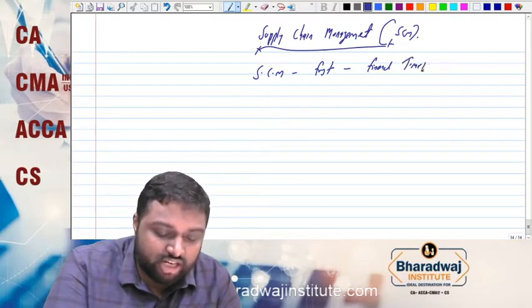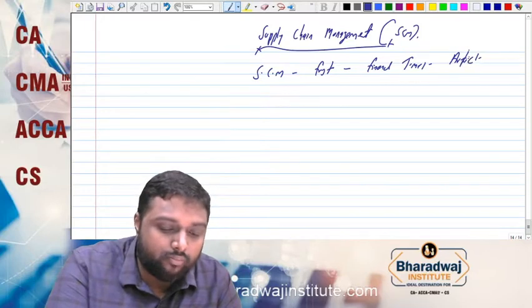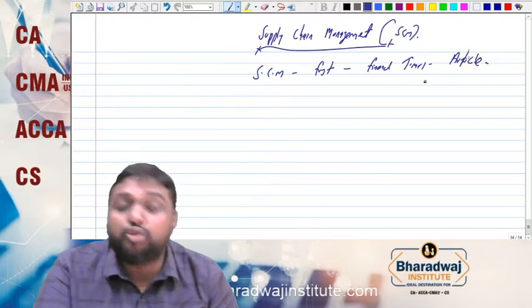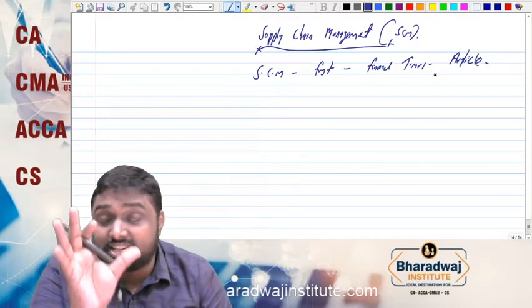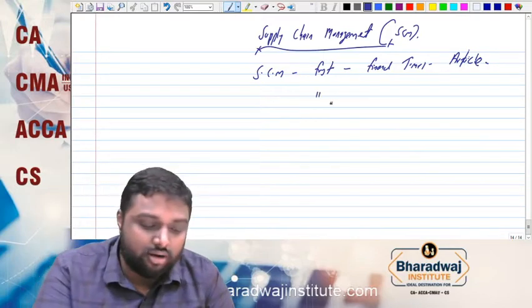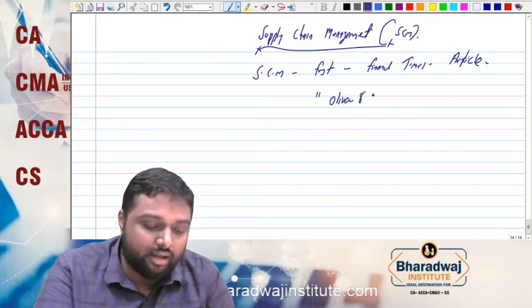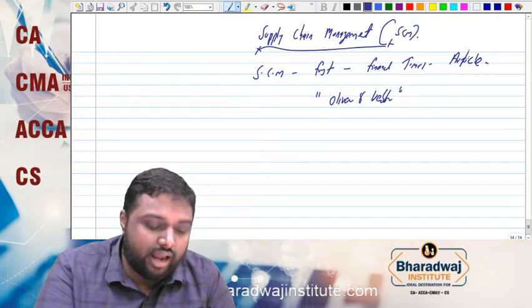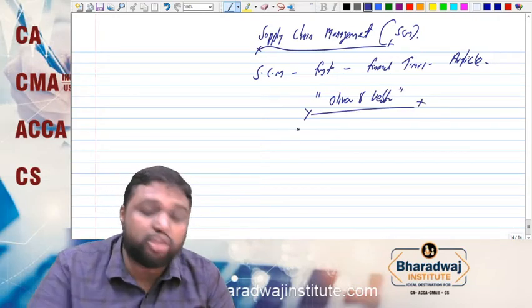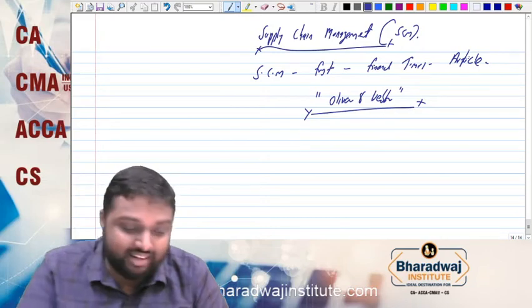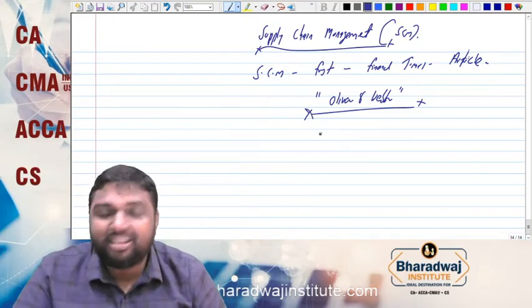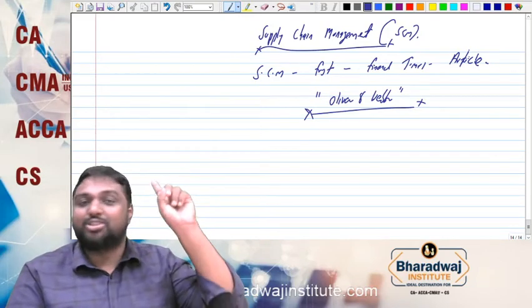The term supply chain management was first used in an article in the Financial Times by Oliver and Weber. And my dear friends, do you know in which year the article came? It is not so long ago.